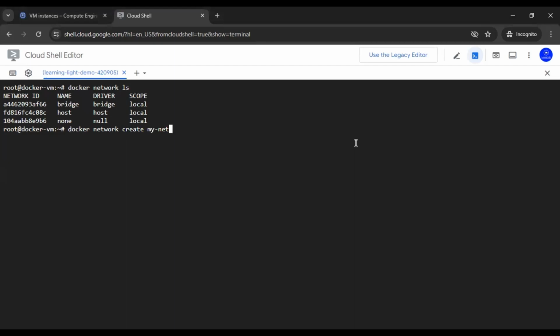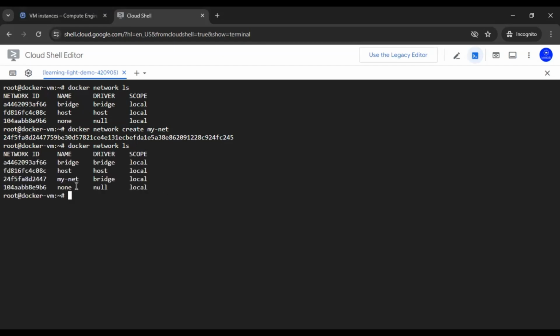In the last lecture, we created the network mynet with the command docker network create mynet. And we found that this network was created as a type of bridge, because that is the default driver type applied when you create a network without specifying its type.